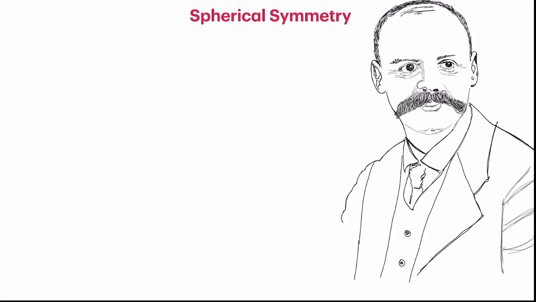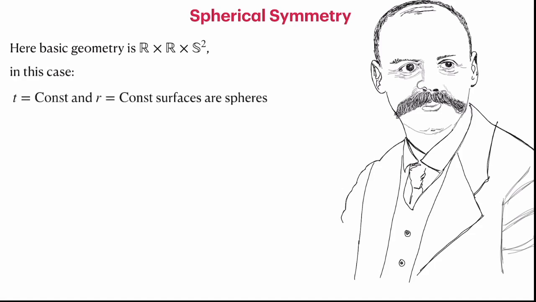So a mathematician who understood Riemannian geometry could solve Einstein's equation. And the geometry in this case is spherically symmetric. That is, you have a 4-dimensional space-time which is represented as R cross R cross S^2. That is, you have a time which goes along a real line, and then you have a radial coordinate which is again a real line. Then you have a 2-sphere. That is what the spherically symmetric geometry represents. In this case, t equal to constant and r equal to constant represent the spheres.